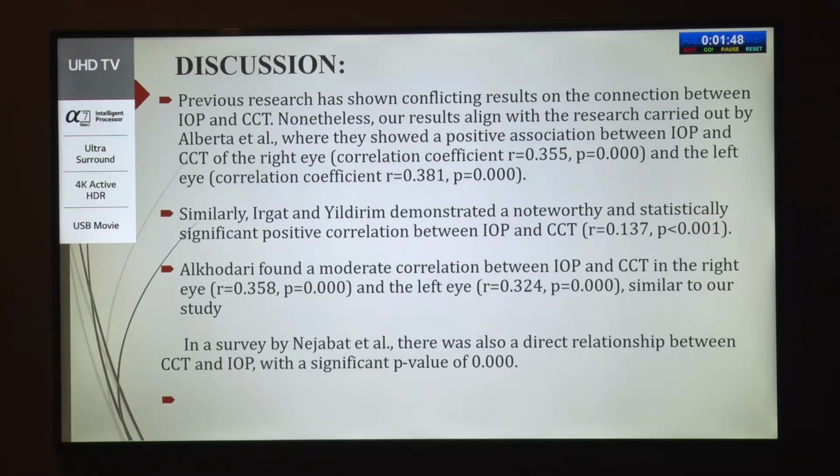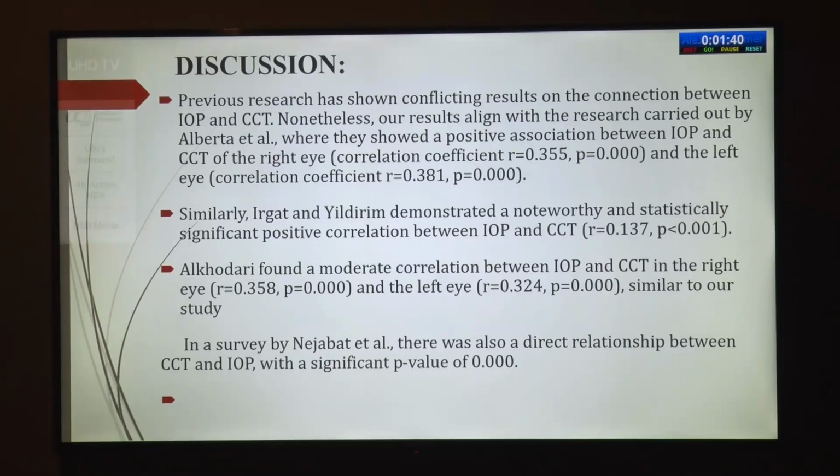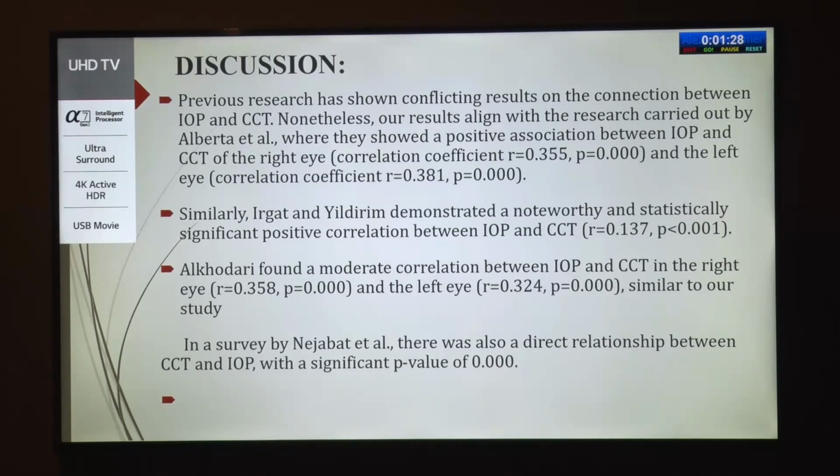Nonetheless, our result aligned with the research carried out by Alberta et al., where they showed positive association between IOP and CCT of the right eye, correlation coefficient and the left eye. Similarly, Irgat and Elrium demonstrated the noteworthy and statistically significant positive correlation between IOP and CCT. Alcordi found moderate correlation between IOP and CCT, similar to our study. In a survey by Nijabet et al., there was also direct relationship between CCT and IOP with a significant value.